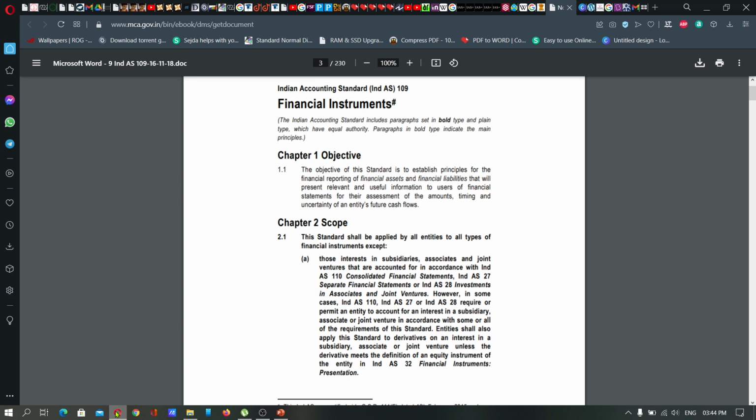You will learn in detail about the financial instruments of a concern in your higher studies. There are two types of financial instruments: cash instruments and derivative instruments. Derivative instruments basically deal with share market aspects. Ind AS 109 deals with how the financial instruments of a company have to be dealt with, and how transactions relating to financial instruments have to be presented in the financial statement of that concern. Ind AS 109 specifically deals with financial instruments of the concern.